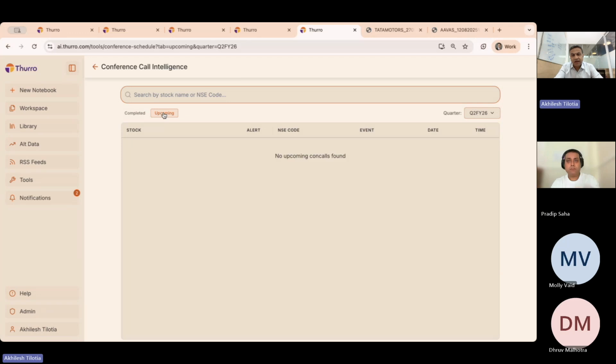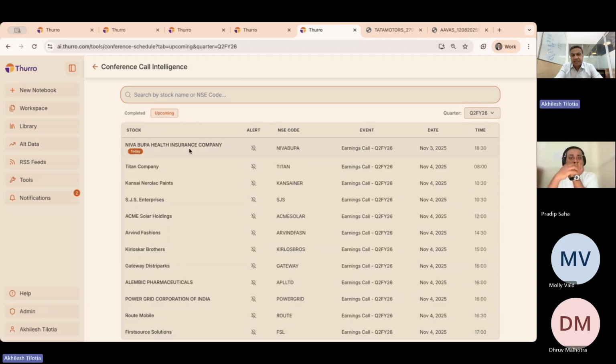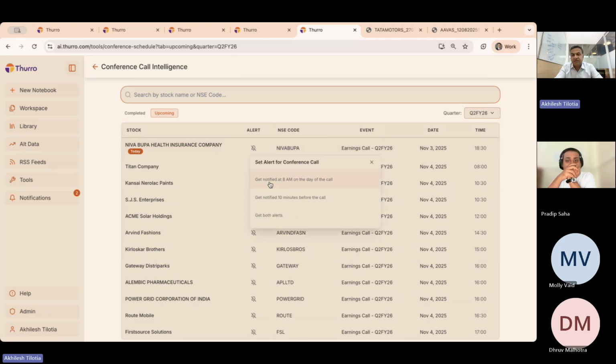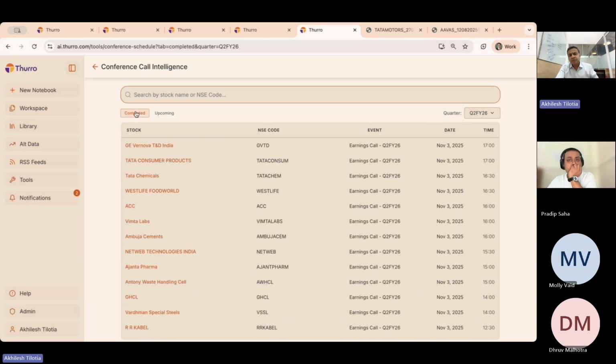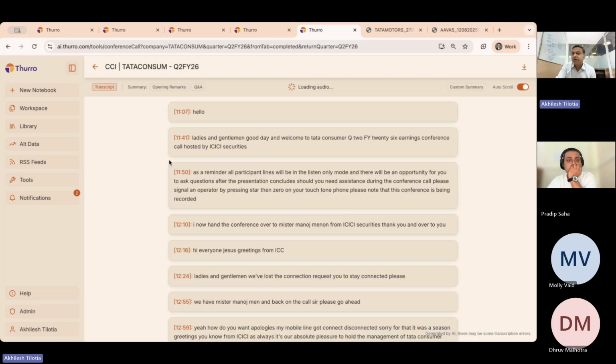You can look at the conference calls that are coming in today. So for example, Niva Bupa will do a conference call today at 6:30. You can set up an alert for yourself. You could have been notified at the start of the day today or just before the call or both. The notifications will come to you and or the email will come to you so that you know what is happening here. For any of these calls, once those calls are ongoing, you don't need to log in. You just need to come to the Thurro platform and you can listen into the call there.